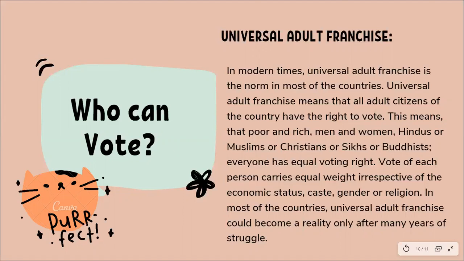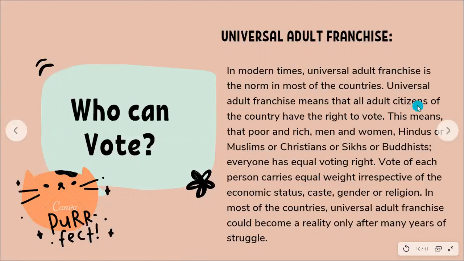It has now become a norm for most of the countries, but for a long time, this was not the case. Initially, only men were allowed to vote. Even then, slaves were not given the right to vote. Landless people weren't given the right to vote. Peasants weren't given the right to vote. So this has come about through massive years, decades, and centuries of struggle.